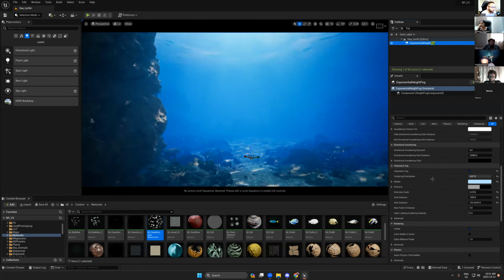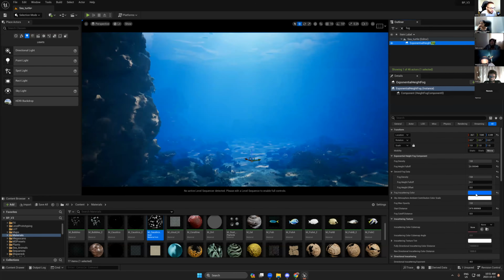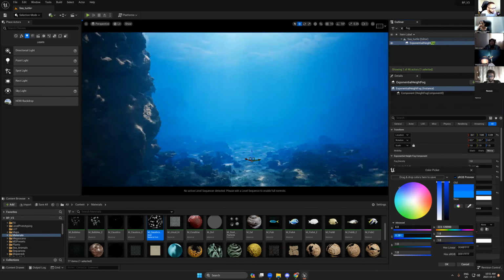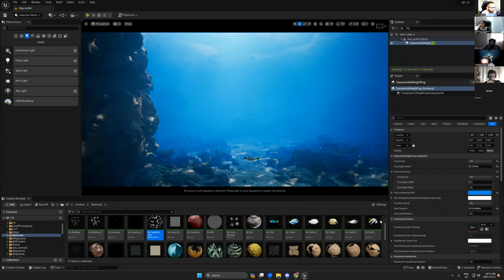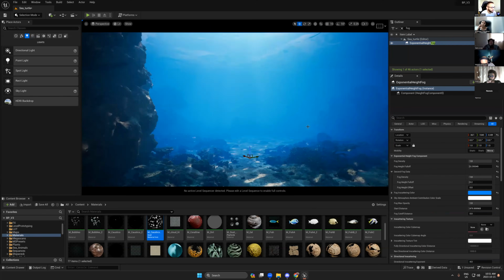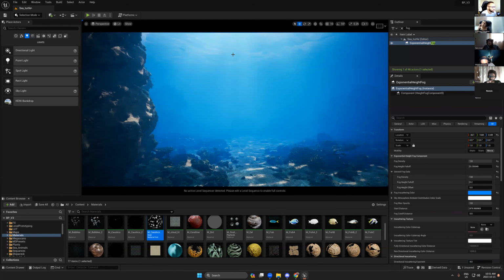Okay, so if we go back here to this one, because we don't have too much distance, the blue is too much, so I will keep it 0.2. So just take a look between this and this one, because blue, it's very deep. So in deep water, we can see the water surface.